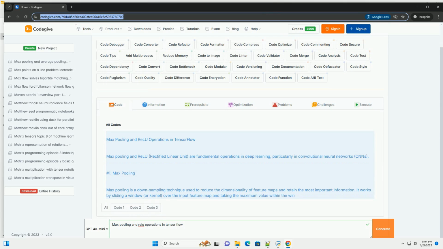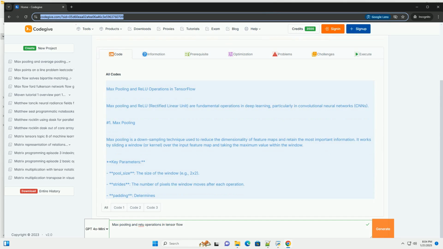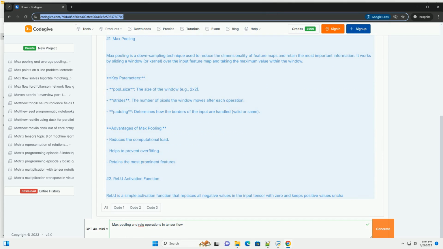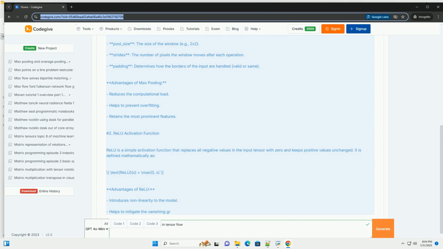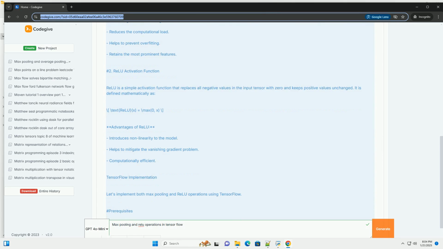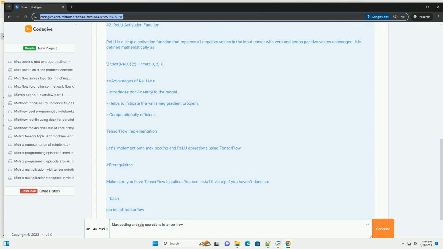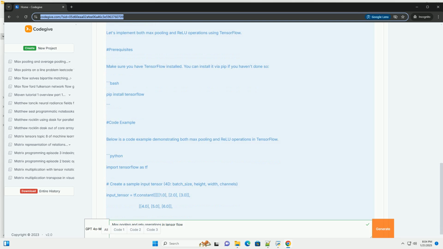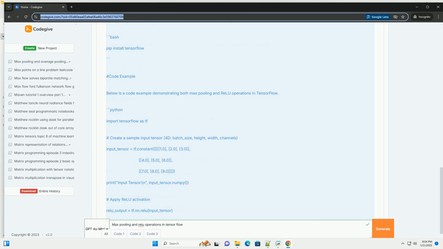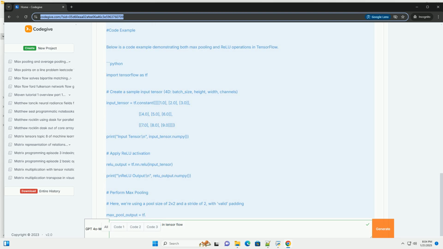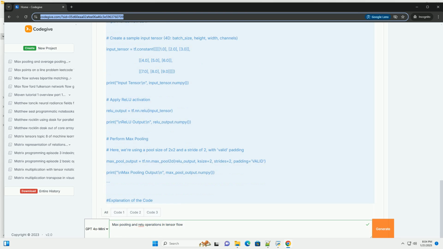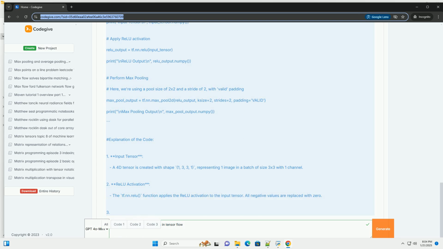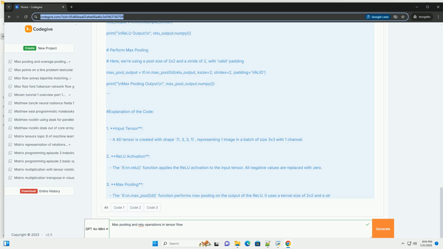Max pooling and ReLU operations in TensorFlow. Max pooling and ReLU, rectified linear unit, are fundamental operations in deep learning, particularly in convolutional neural networks, CNNs. 1. Max pooling. Max pooling is a downsampling technique used to reduce the dimensionality of feature maps and retain the most important information. It works by sliding a window, or kernel, over the input feature map and taking the maximum value within the window. Key parameters: